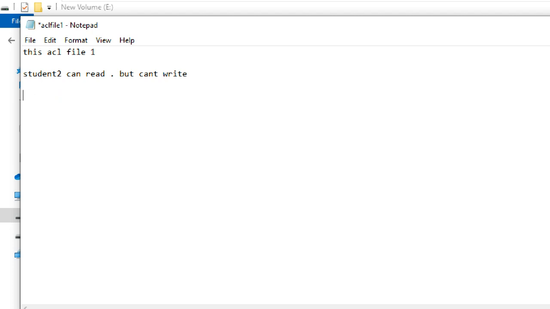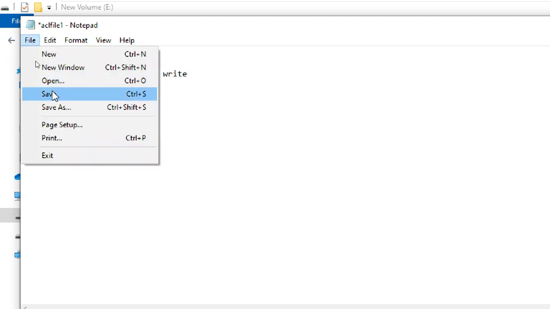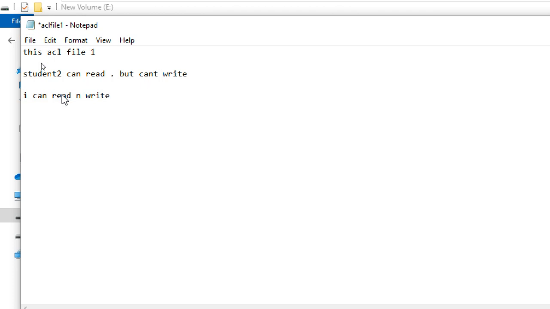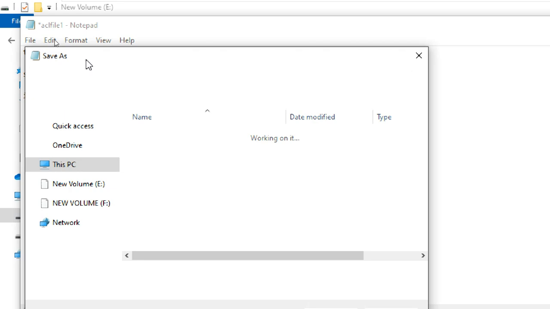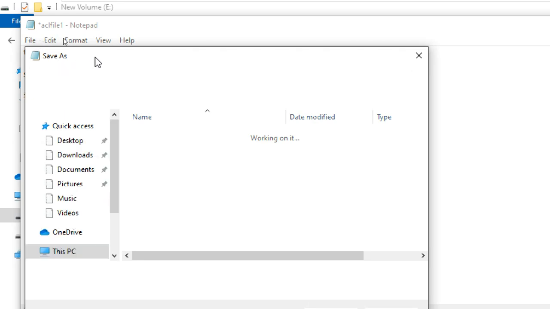So I can read and write. So I am able to type it. Okay. Now I'm going to save it. Now it is showing not save, save as.